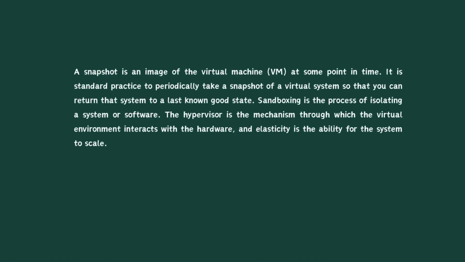It is standard practice to periodically take a snapshot of a virtual system so that you can return that system to a last known good state. Sandboxing is the process of isolating a system or software. The hypervisor is the mechanism through which the virtual environment interacts with the hardware, and elasticity is the ability for the system to scale.